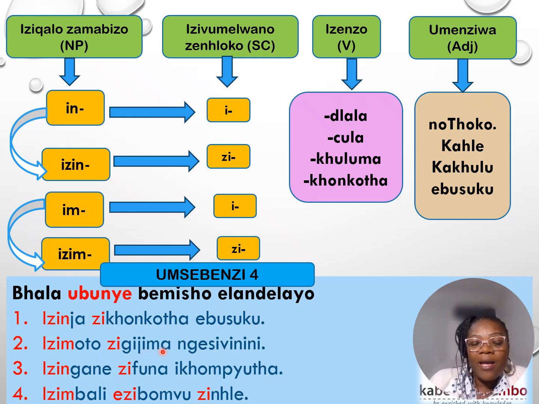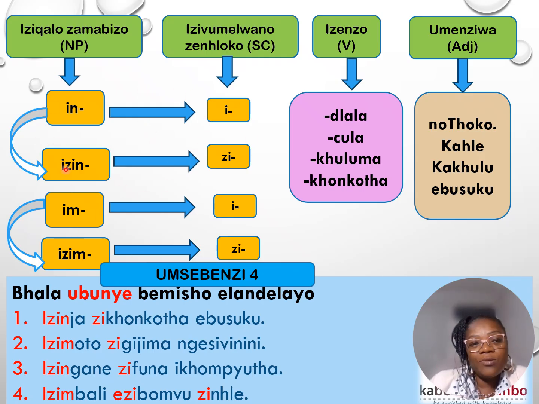Zigijima, they travel very fast. Okay. And then the next sentence is izingane zifuna computer, the children want a computer. And number 4 is izimbali ezibomvu zinhle, the beautiful red flowers are beautiful. All right, I guess we understand.